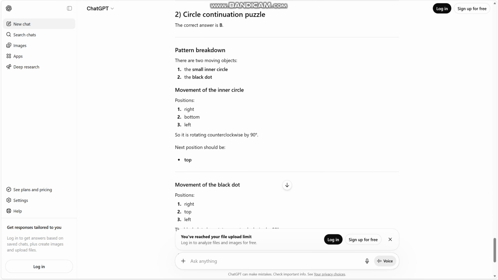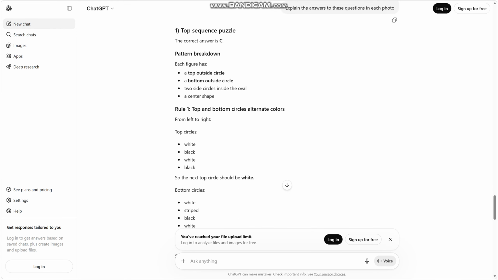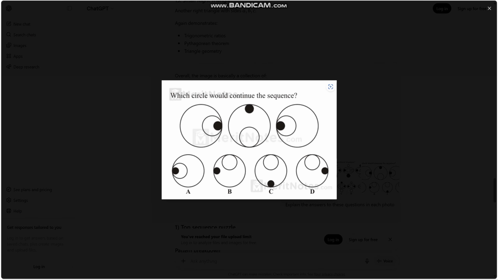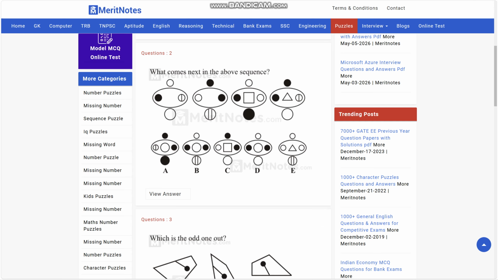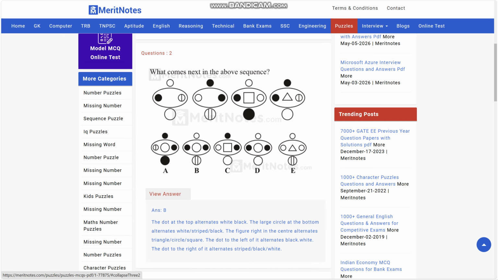And then the circular intuition puzzle, it says the correct answer is B. And let's see if I'm right. No, I'm not. I don't think it would be B though. I thought it would be C, because if you have the 2 eyes on this and then the black on top, white on the bottom, I think it would be white on top, black on the bottom. But let's actually look at the answers for 2, which should be the first one. New answer, B, and they actually got it wrong.